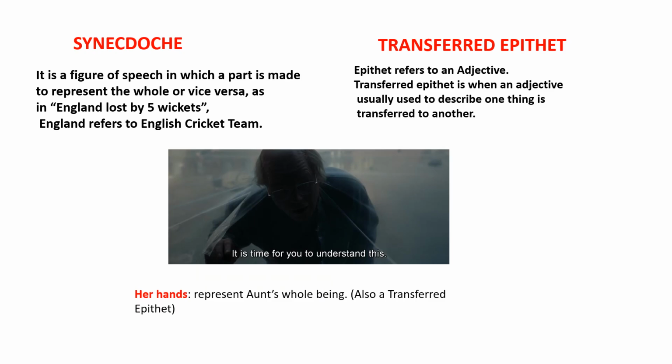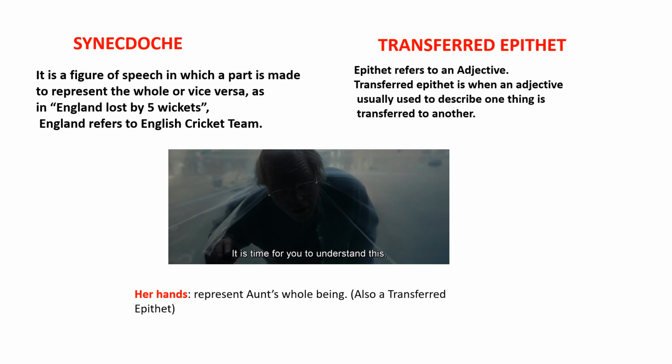Synecdoche and transferred epithet. Now, synecdoche is a figure of speech in which a part is made to represent the whole or vice versa. For instance, if I say England lost by 5 wickets, basically I'm referring to the English cricket team. So in Aunt Jennifer's Tigers, her hands refers to basically the aunt's whole being. Now, her hands also is a transferred epithet.